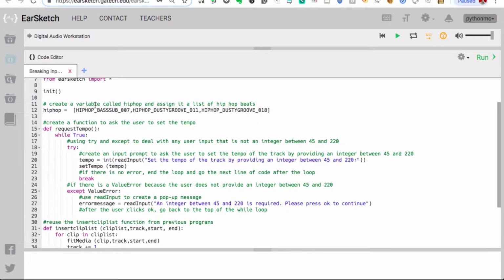In this section, we are going to break EarSketch. We have the same code we had last time, def request tempo. We're just setting the tempo in EarSketch. And let's see how we can mess this up.